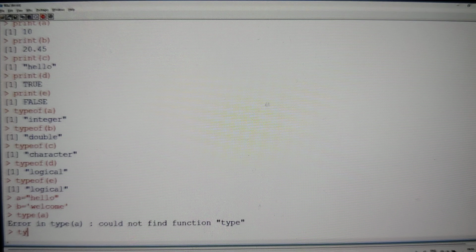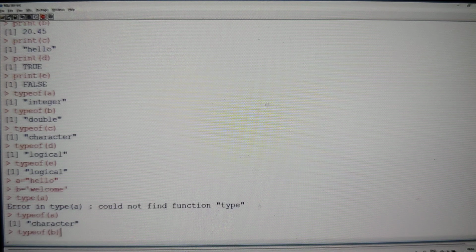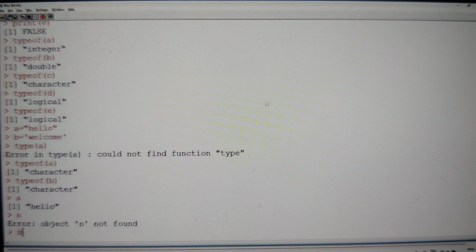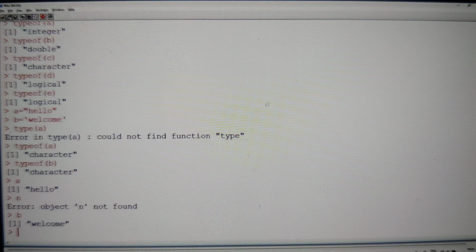Sorry. It is going to be type of A, and type of B. Both of them are characters, A or B, both of them are going to be displaying hello and welcome. In double quotes only it is displaying the data. See there? It is coming in double quotes but not in single quotes. We gave single quotes but output will come in double quotes. Like that, we can work with this kind of data types, guys. That's it, guys. These are some of the basic data types which R supports.